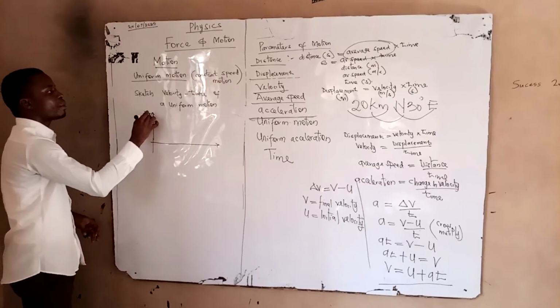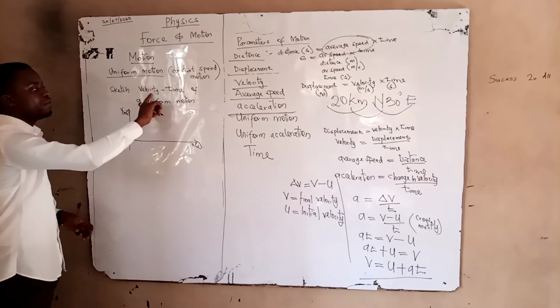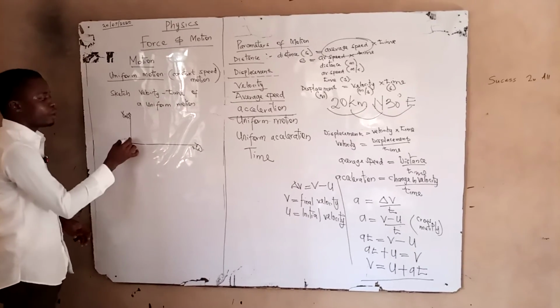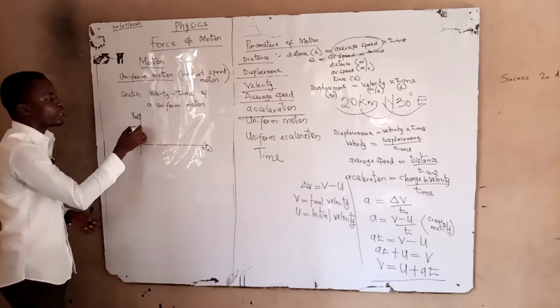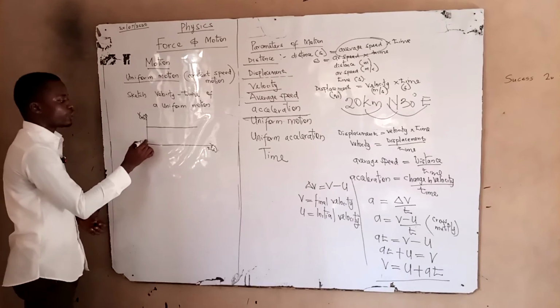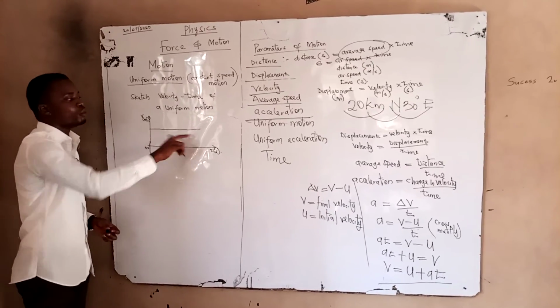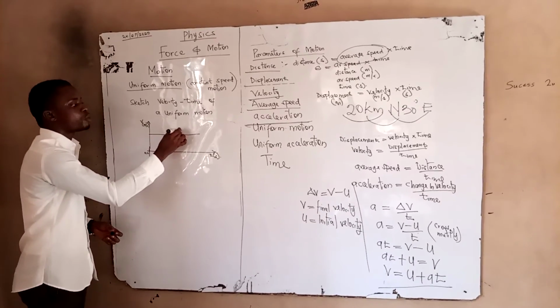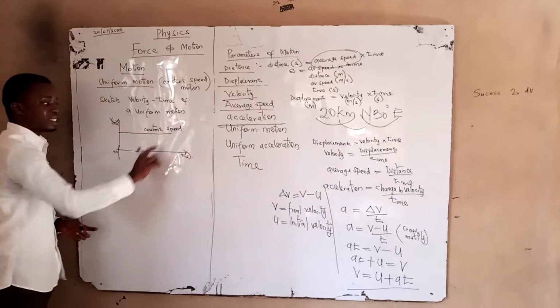Velocity, which is in meters per second, is on the vertical axis, and time on the horizontal axis in seconds. Velocity on the vertical and time on the horizontal. On a velocity-time graph, being a constant speed motion, it is always parallel to the horizontal axis like this. Such a motion that starts from the origin is possibly a constant speed motion. Constant speed: the speed does not change even as the time changes.